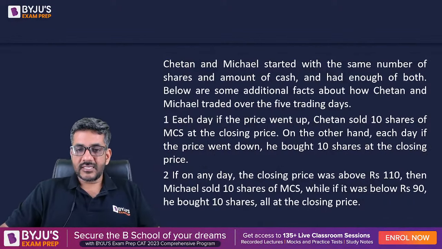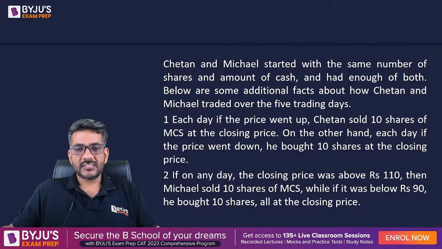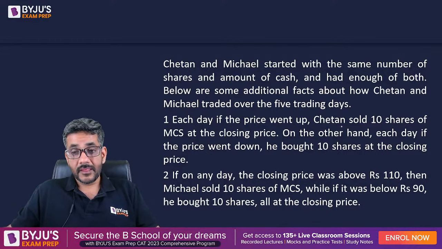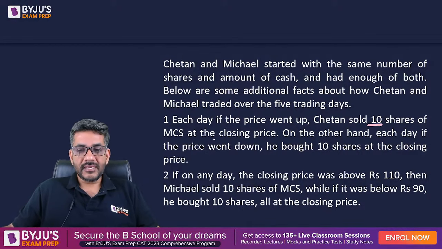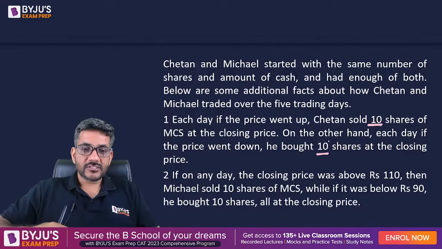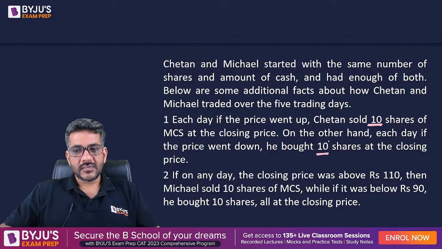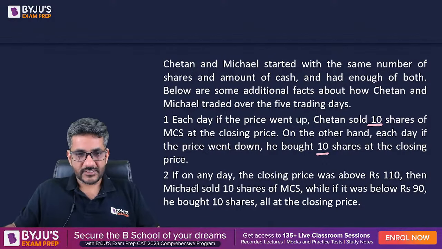Now, after that, there is some more information. Chetan and Michael started with the same number of shares and amount of cash and had enough of both. Below are some additional facts. Each day, if the price went up, Chetan sold 10 shares at the closing price. On the other hand, each day, if the price went down, he bought 10 shares. So if the price goes up, he would be selling the shares. If the price comes down, he would be buying the shares.